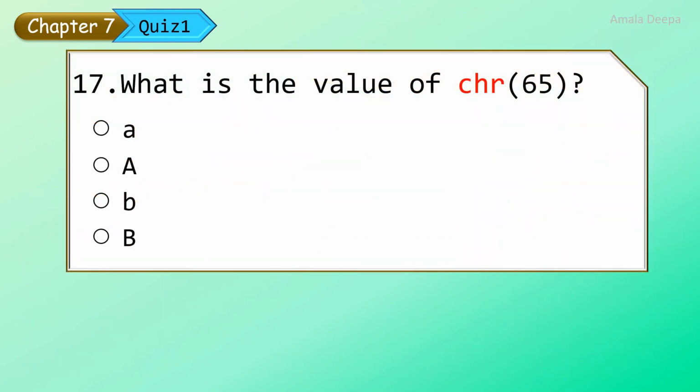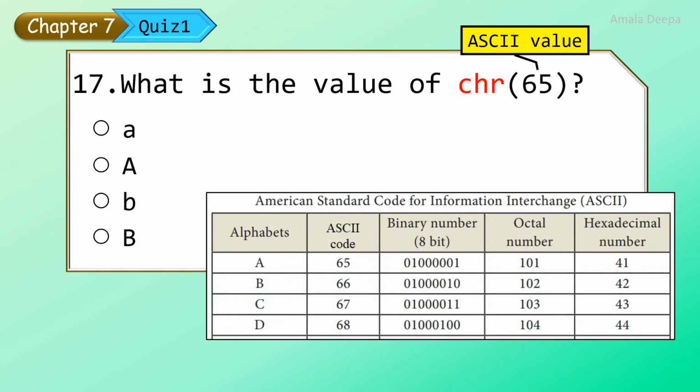What is the value of chr of 65? 65 is the ASCII value. So we need the character of this ASCII value. Look at the ASCII table. For the ASCII value 65, the corresponding character is uppercase A.